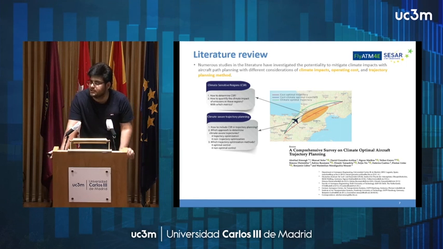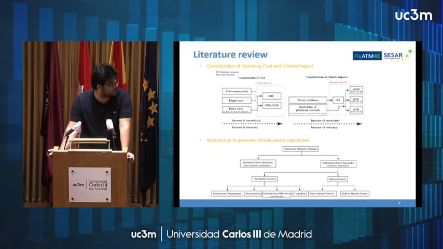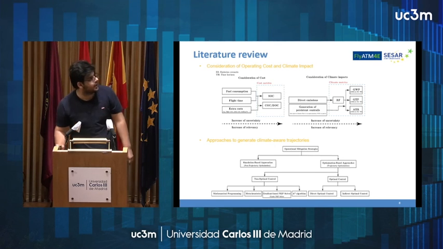Numerous studies have been proposed in the literature to find climate-optimal or climate-aware trajectories, but these methods differ in how they identify these climate hotspots, the orange polygons, and how they include the information to plan climate-aware trajectories with which optimization methods. In this respect, we have conducted a survey and proposed a classification of the objective functions considered in the cost function of the optimization problem, and also of trajectory optimization solvers.